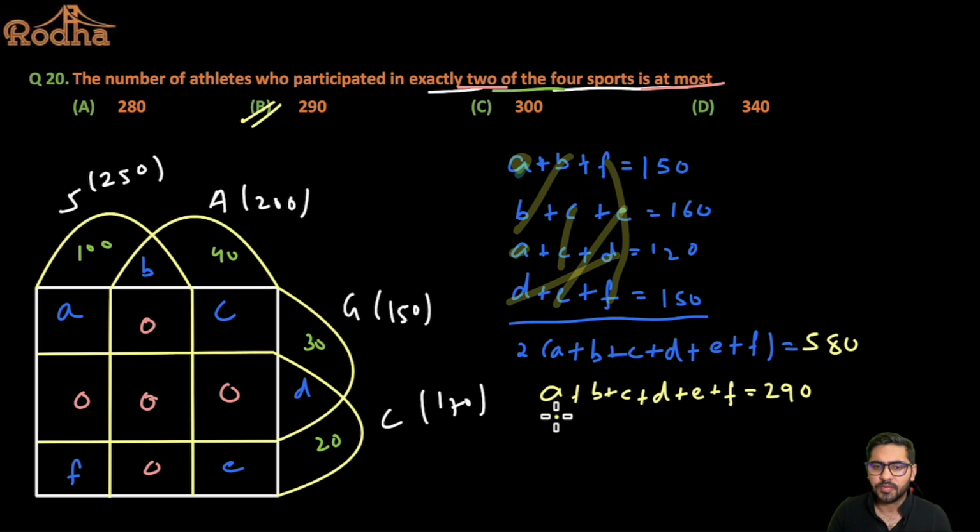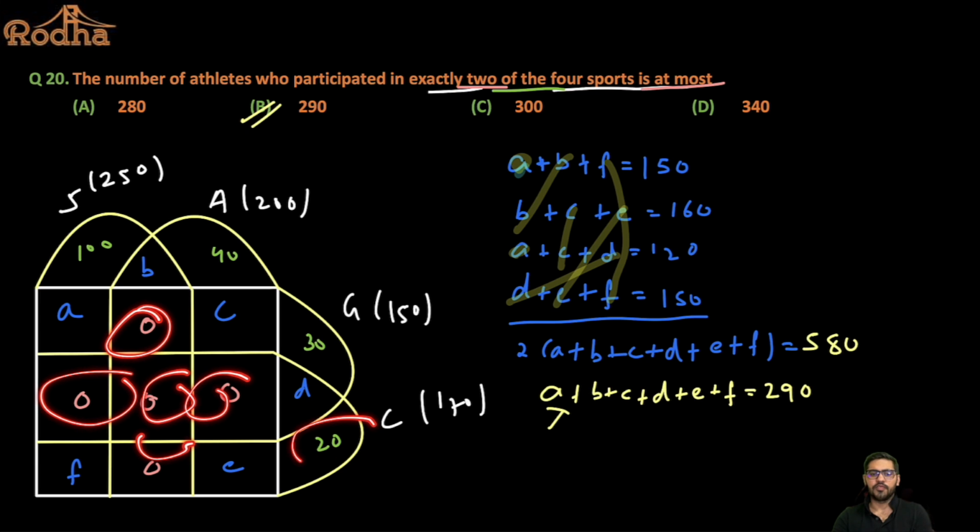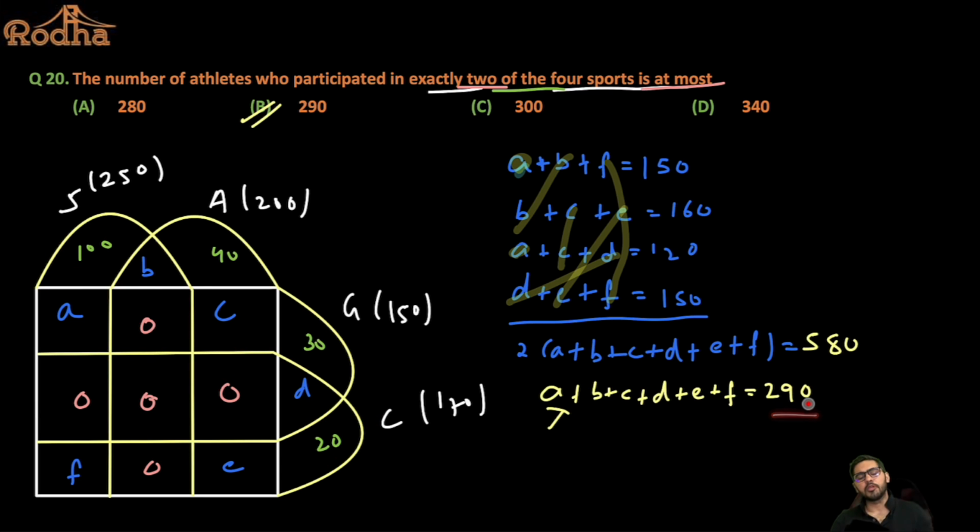And why is this the maximum value in itself? Because I have already minimized exactly 3 and exactly 4, which is 0. When I have already substituted these values as 0, and these values are fixed, automatically I'll be getting the maximum value of this. So this is coming out to be 290. And I'm not concerned with the nuances of these variables, what will be A, what will be B, what will be C. I can adjust the values for sure, right? So you don't have to jump into settling these values. You have to just find the maximum value of exactly 2. So the maximum value of exactly 2 is coming out to be nothing but 290.